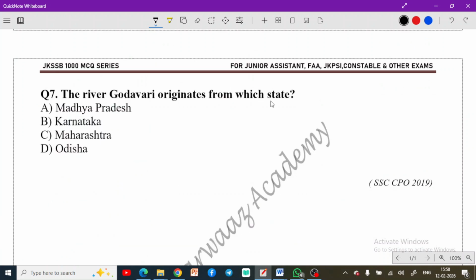The river Godavari originates from which state? So I was talking about Godavari, I have discussed some things earlier as well. So I told you there that this Godavari originates from Maharashtra. Here option C would be the correct answer. Trambakeshwar, if you want to remember, Trambakeshwar. This is the place from where this river originates. It falls in the Nasik district of Maharashtra.